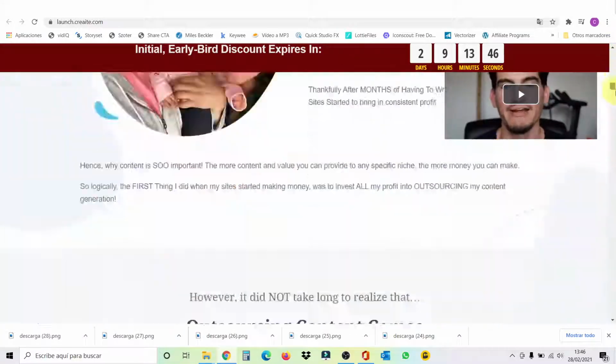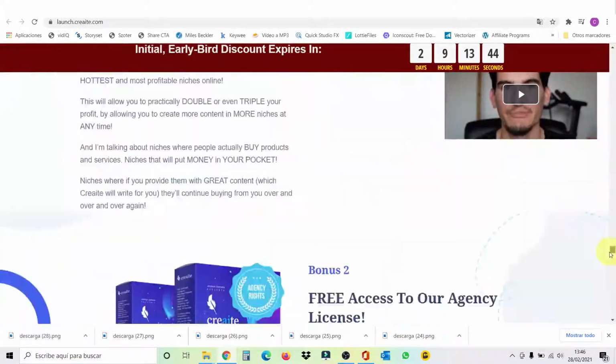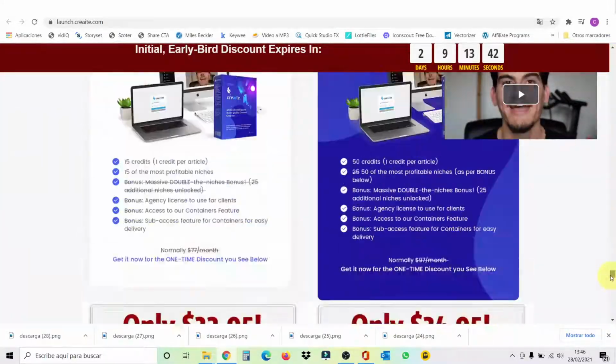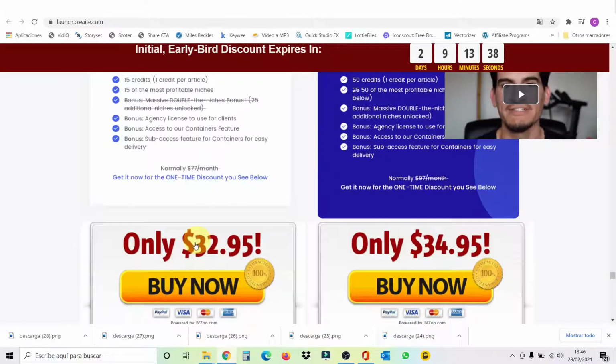So if we scroll down here, I'm going to show you the prices, which is what I was talking to you before, okay? There you go. These are the prices that I'm giving you now and until Wednesday. From then on, they're going to go up $10 each day until they reach $97.